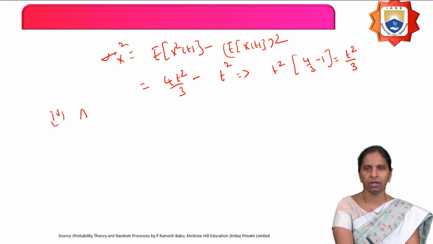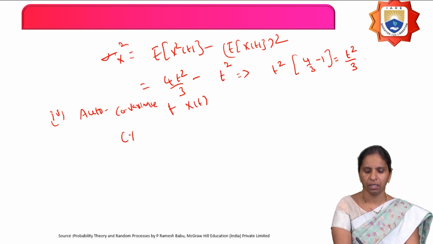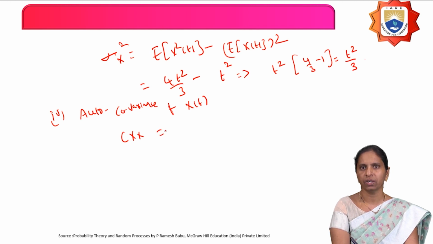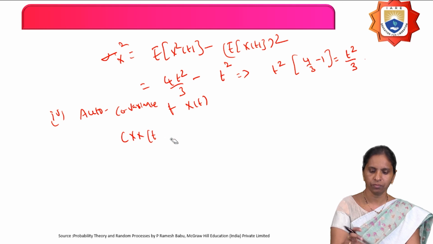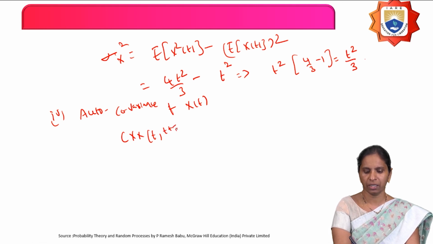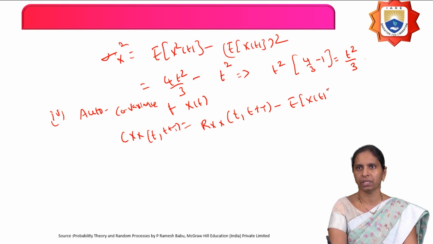And what is the fourth one you have to calculate? Auto covariance of the random process X of t, nothing but C_XX of tau. So what is C_X of t comma t plus tau? You can write this as R_X of t comma t plus tau minus expectation of X of t into expectation of X of t plus tau.